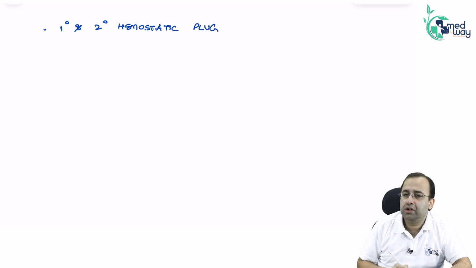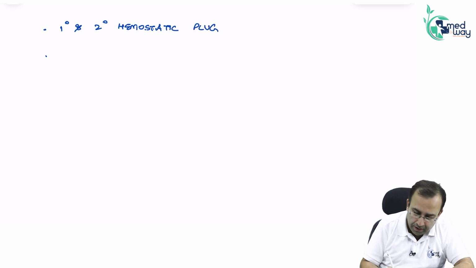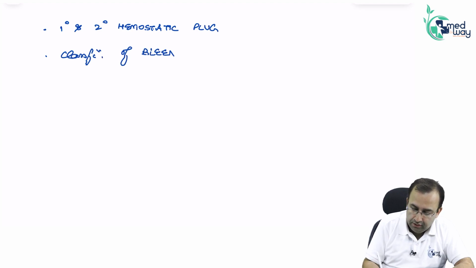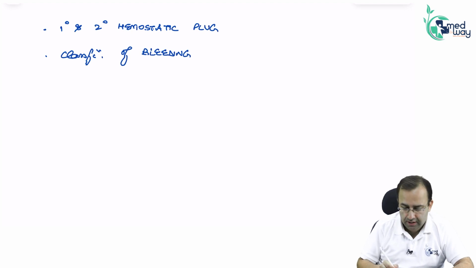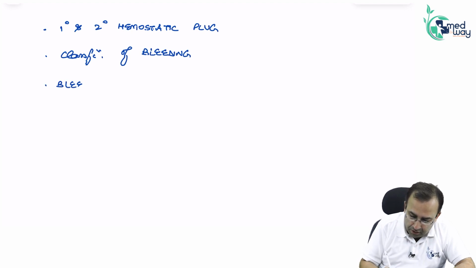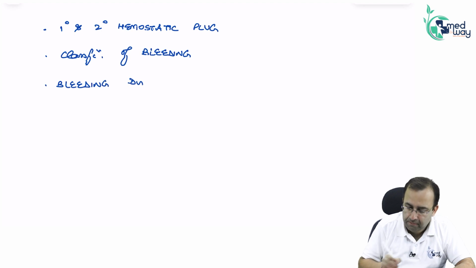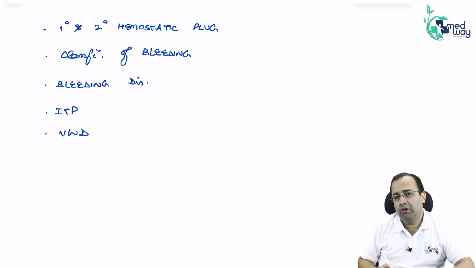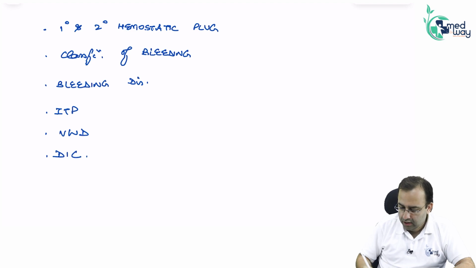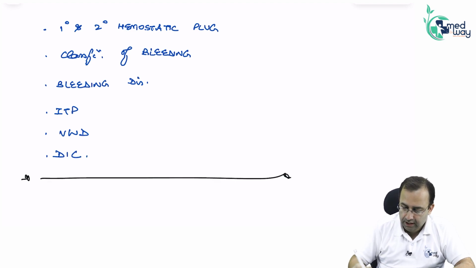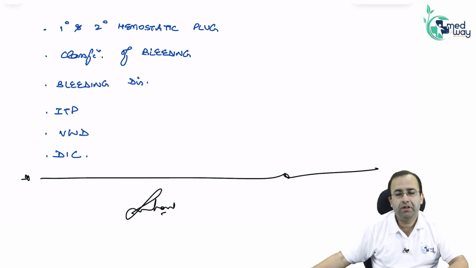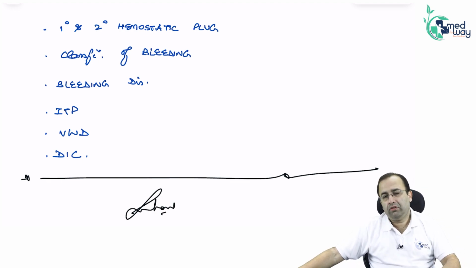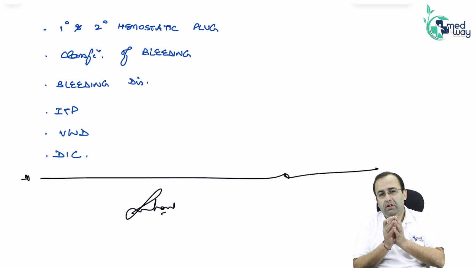Primary and secondary hemostatic plug formation, followed by classification of bleeding into platelet deficiency versus coagulation factor deficiency, the master table of bleeding disorders, ITP, immune thrombocytopenic purpura, von Willebrand disease, and DIC. First class bache, first class. So this finishes bleeding disorder.